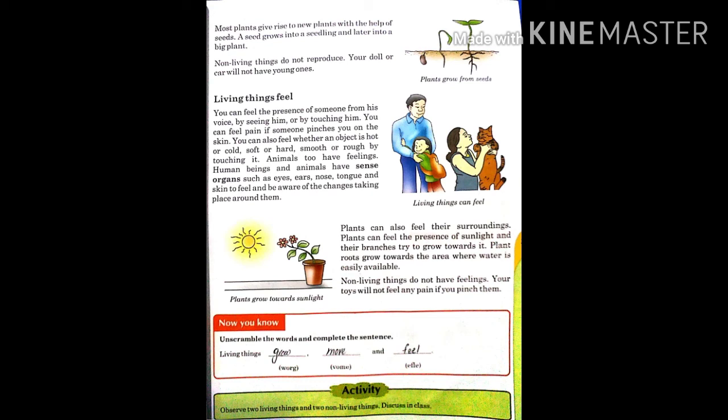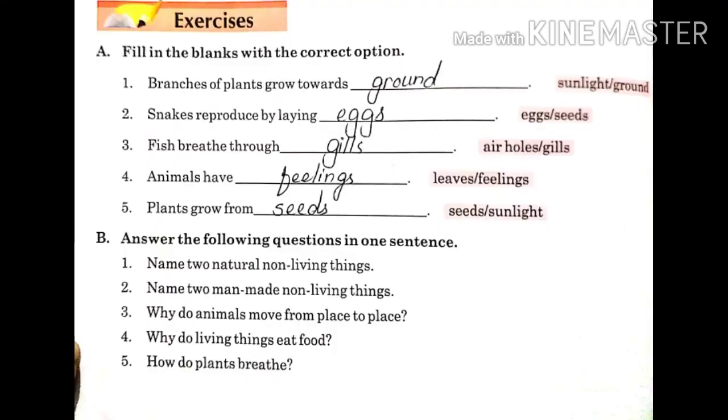Here is an activity. Observe two living things and two non-living things discussed in the class. So students, you have to observe two living and two non-living things around you and discuss them with your parents. Just like in my surroundings, I can see two living things, plants and human beings, and two non-living things such as chairs and tables. We have some blanks. Fill in the blanks with the correct options.